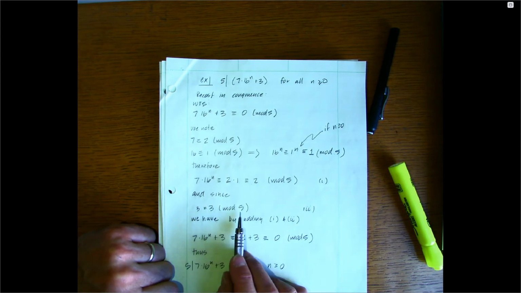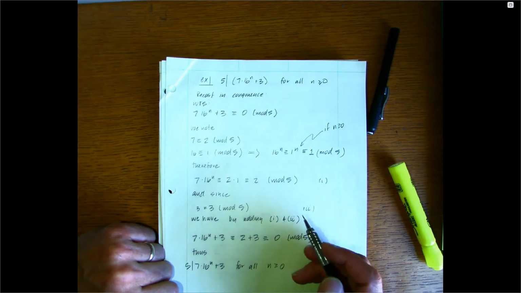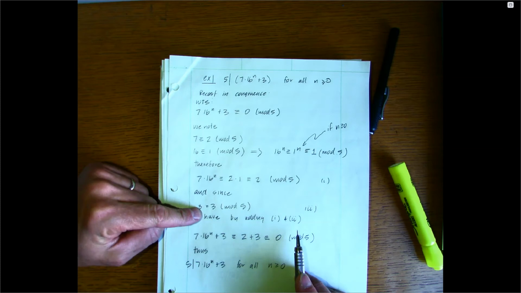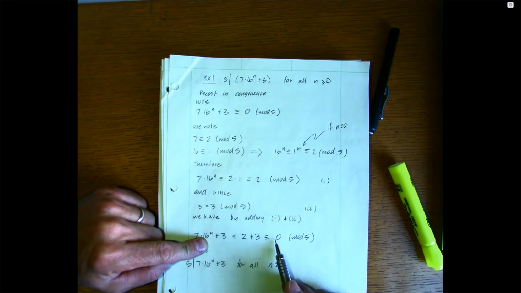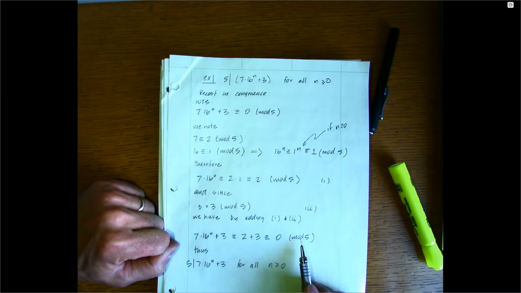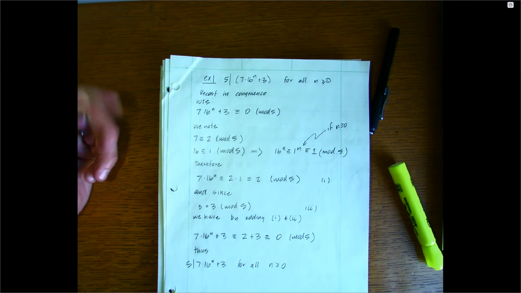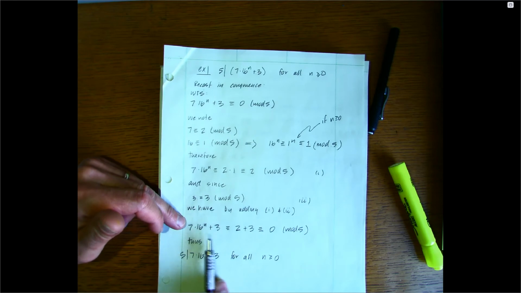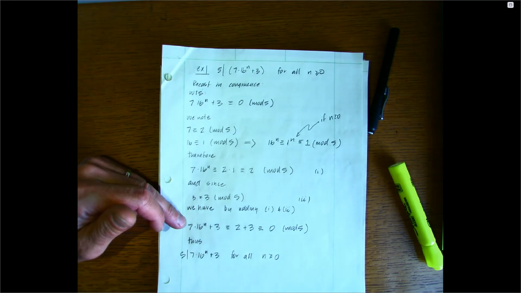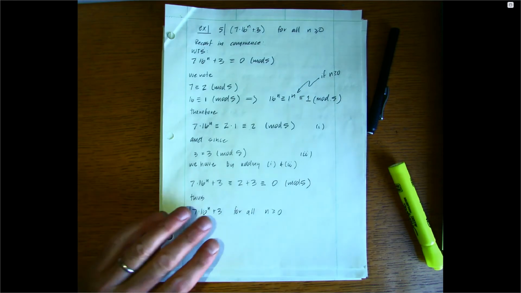Since 3 is congruent to 3 mod 5, by adding, we'd add 2 to 3 and we'd get 5. And 5, of course, mod 5 is congruent to 0, because 5 leaves remainder 0 when divided by 5. So what we've shown is that this number, 7 times 16 raised to the n plus 3, is congruent to 0 mod 5. So 5 must divide the difference, and 5 must divide 7 times 16 raised to the n plus 3 for all n greater than or equal to 0.